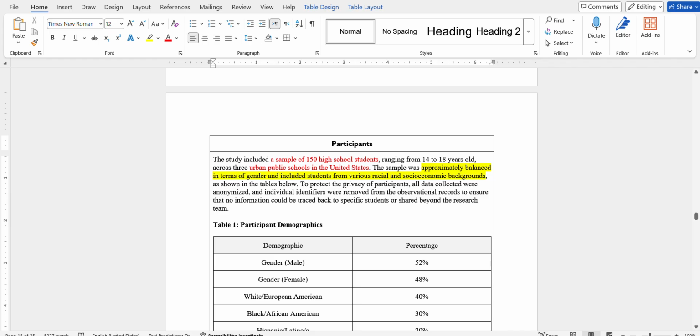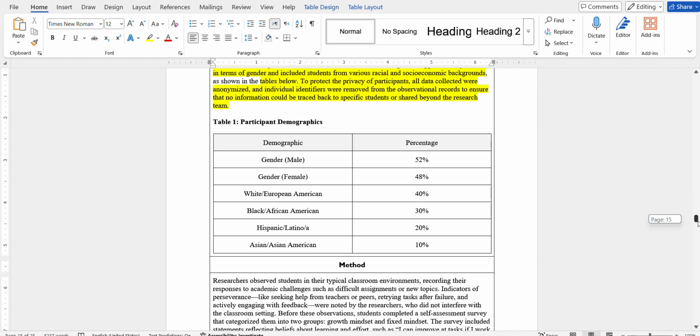And to protect the privacy of participants, all data collected were anonymized, and individual identifiers were removed from the observational records, so that no information could be traced back to specific students or shared beyond the research team. So this is them applying anonymity, keeping the participants anonymous and keeping the data private. These are the following demographics: 52-48, not a major difference between male and female in the demographic, just male is slightly more.